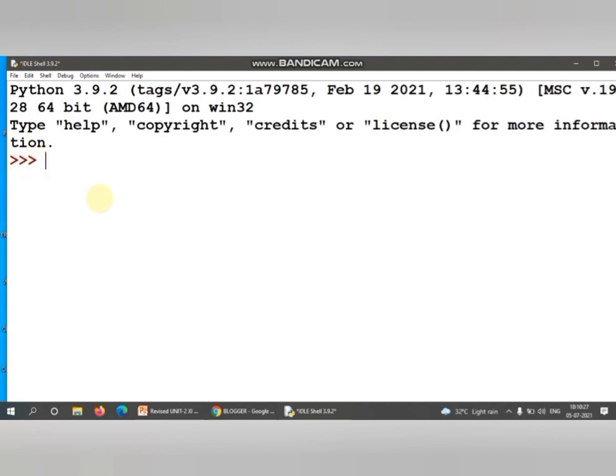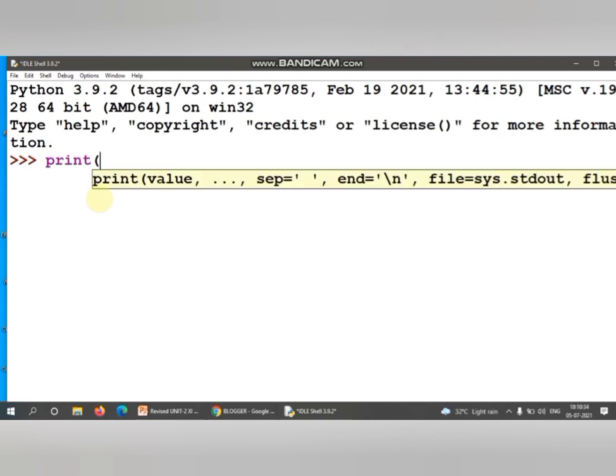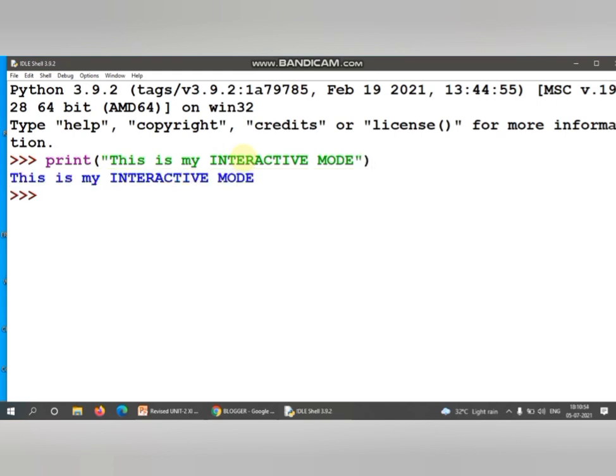So this is your interactive mode. See, this is the interactive mode which shows the output as soon as you write the command.